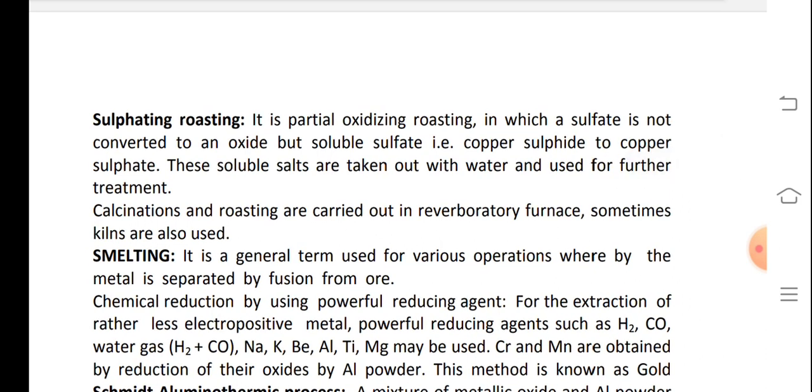Sulfating roasting is a partially oxidizing roasting in which a sulfide is not converted to an oxide but to a soluble sulfate, that is, copper sulfide to copper sulfate. These soluble salts are taken out with water and used for further treatment. Calcination and roasting are carried out in a reverberatory furnace. Sometimes kilns are also used.